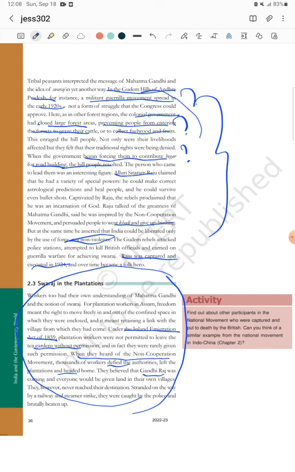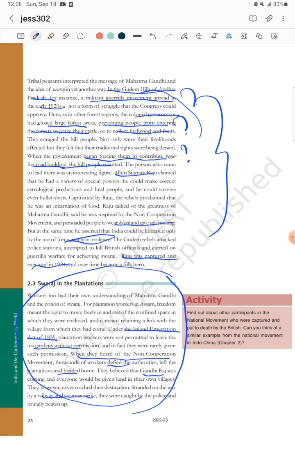There would be no difficulties. Gandhi's era had come, and they would get all the facilities. On that belief, they went back to their village, but they never reached their destination. Due to the steamer and railway strike, many were caught by the police near the railway station or port area, and they were beaten up very brutally.